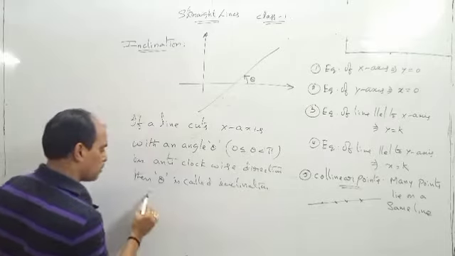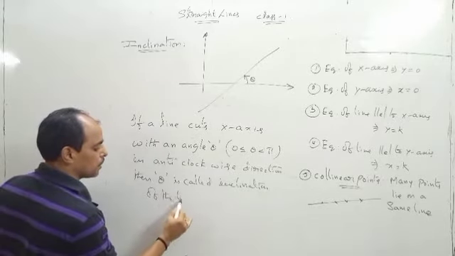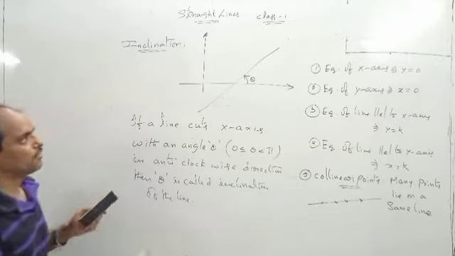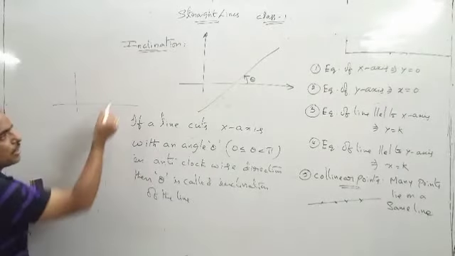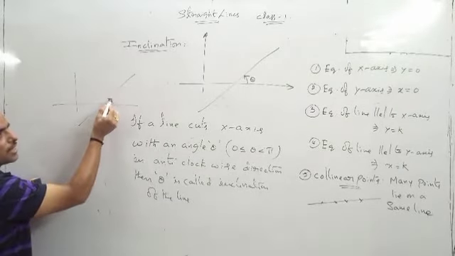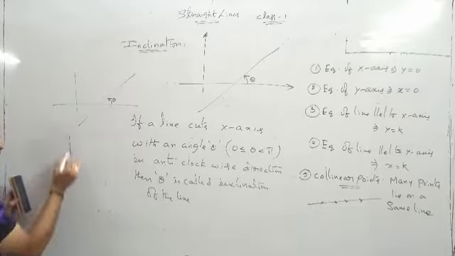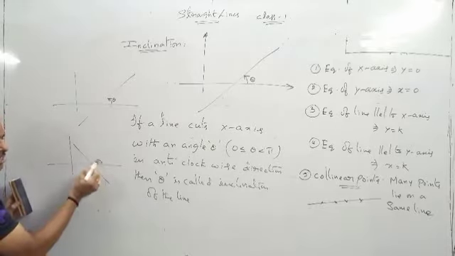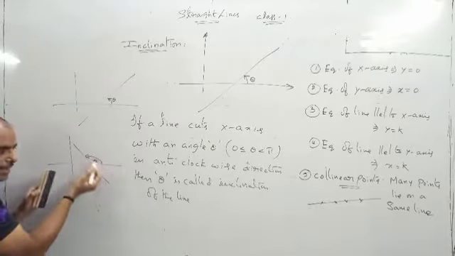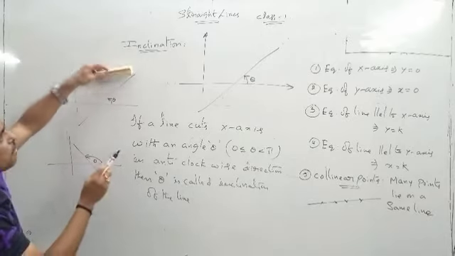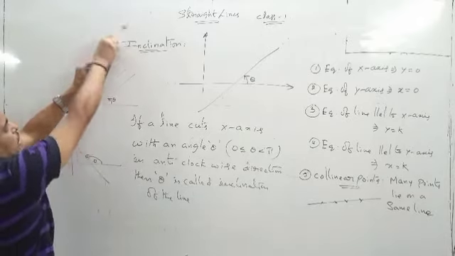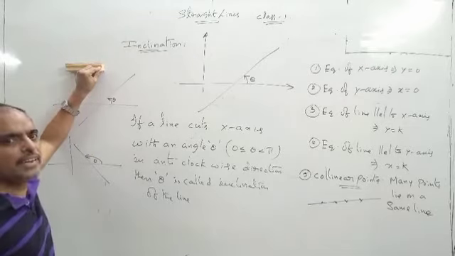Inclination of the line. If a line cuts the x-axis, suppose this is a line, this angle is said to be the inclination. Suppose the line cuts like this, this will be the inclination, in the anti-clockwise direction. The maximum angle should be 180 degrees only.